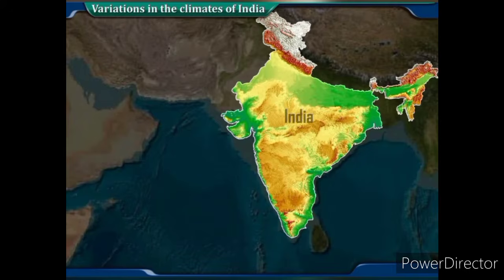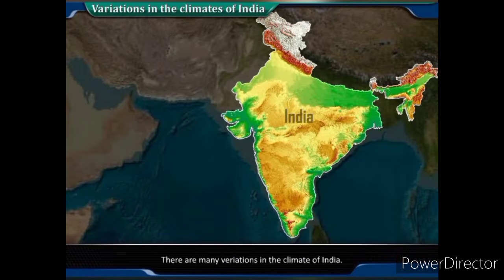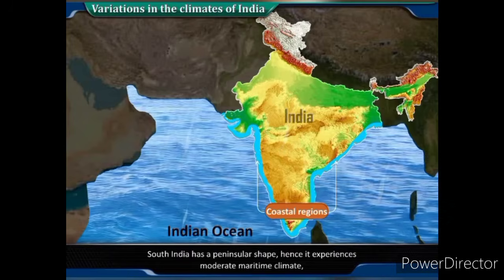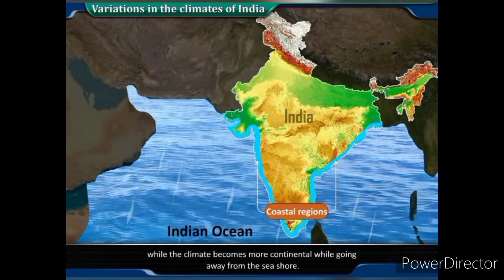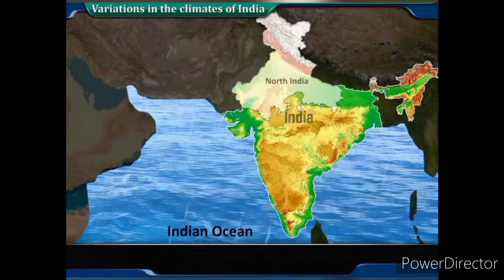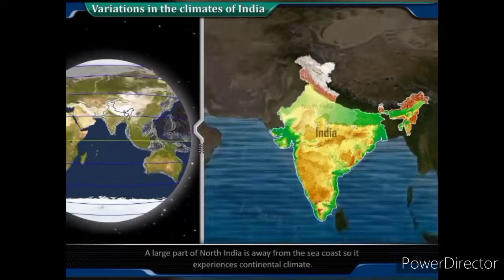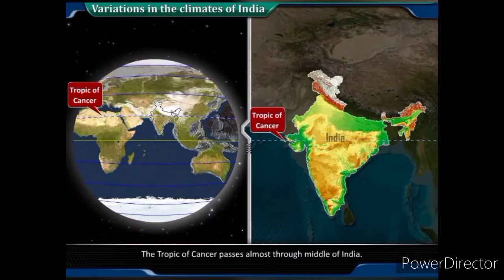Variations in the climates of India. There are many variations in the climate of India. South India has a peninsular shape, hence it experiences moderate maritime climate, while the climate becomes more continental while going away from the seashore. A large part of North India is away from the seacoast, so it experiences continental climate. The Tropic of Cancer passes almost through middle of India.